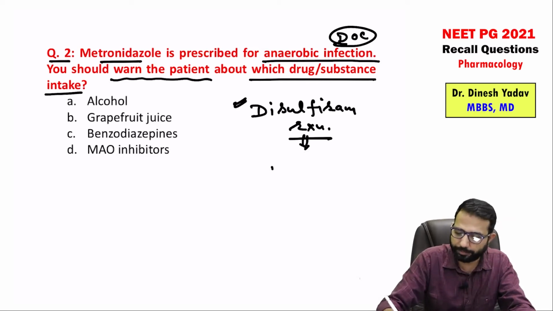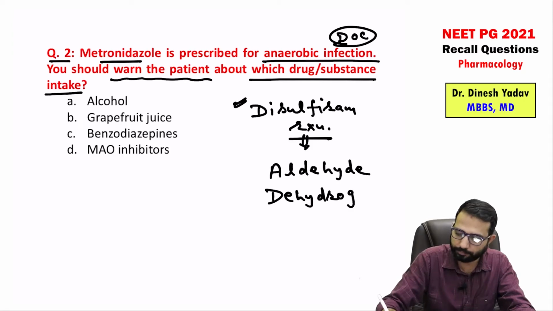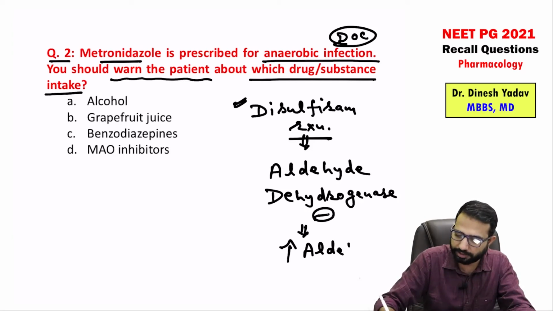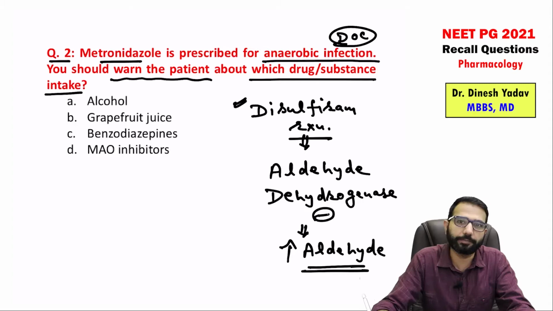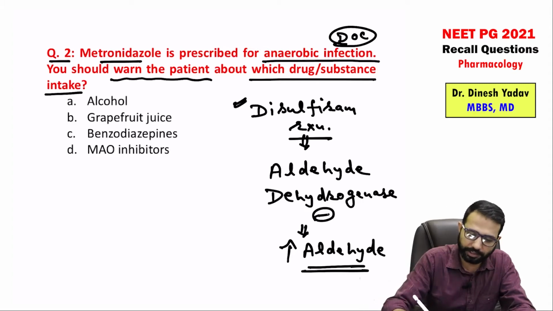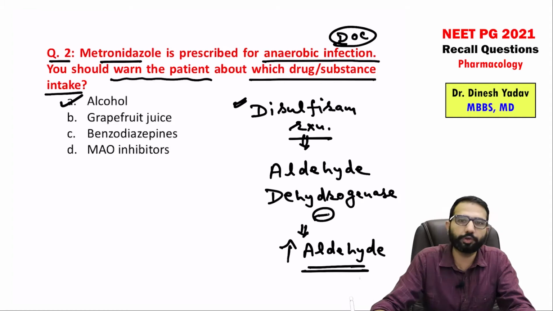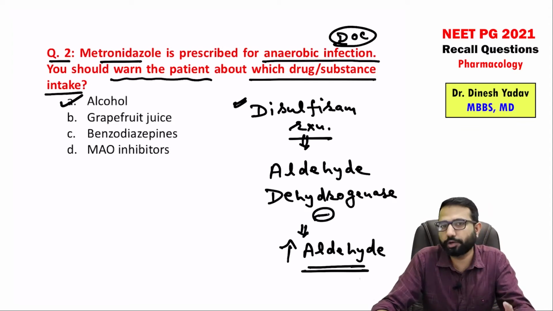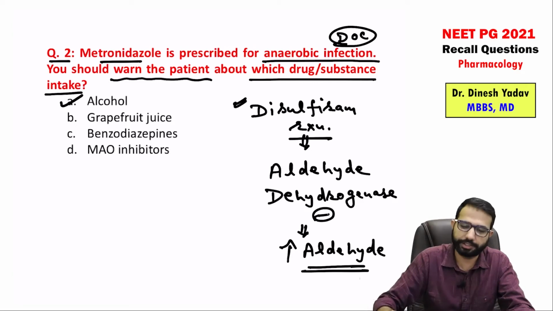That is because of inhibiting the aldehyde dehydrogenase enzyme. So which enzyme is getting inhibited? Aldehyde dehydrogenase enzyme. By inhibiting the aldehyde dehydrogenase enzyme, the aldehyde level can increase, and that may lead to flushing reactions, dizziness, syncope, tachycardia, hypotension. That is seen with alcohol, ethyl alcohol. So this is one of the interaction based questions. Always advise the patient, if you are prescribing metronidazole, not to consume alcohol with it. Risk of disulfiram-like reactions.